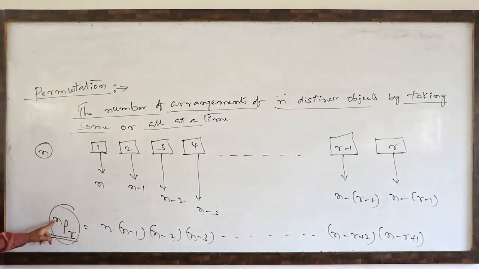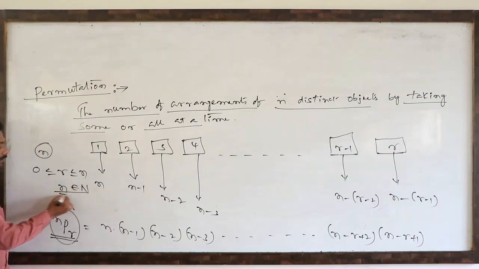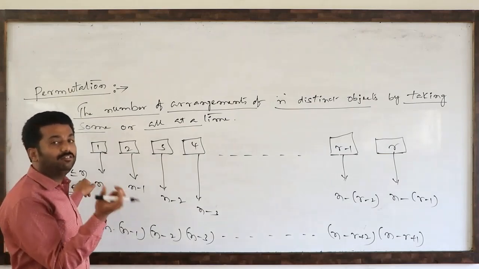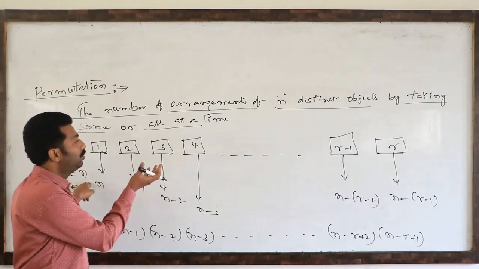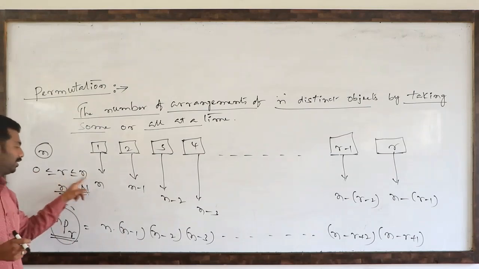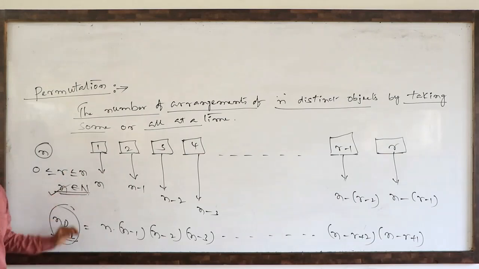nPr, number of arrangements of n objects by taking r at a time. So r means 0 less than or equal to r less than or equal to n. n means it is a natural number. You remember, n means it is a natural number. r must always be less than or equal to the number of objects. Selection of objects is always less than or equal to the given number of objects. So that is most important. 0 less than or equal to r less than or equal to small letter n. n means always a natural number you have to take.